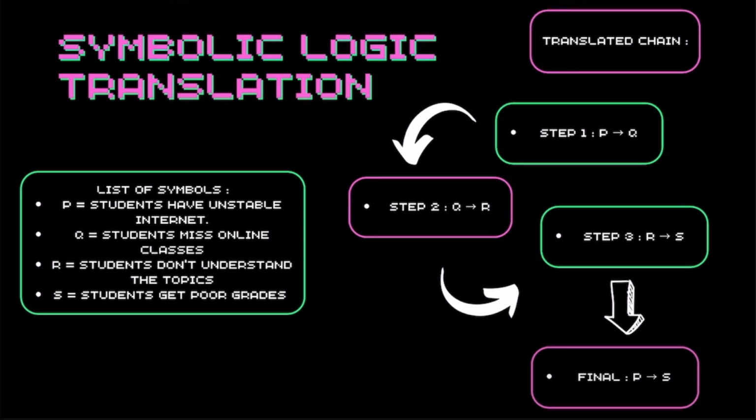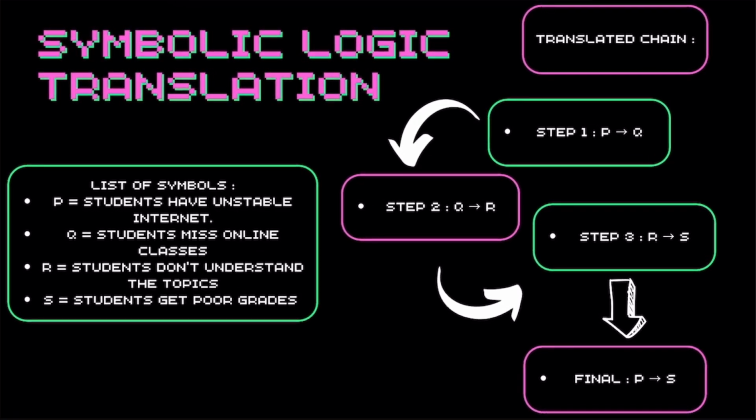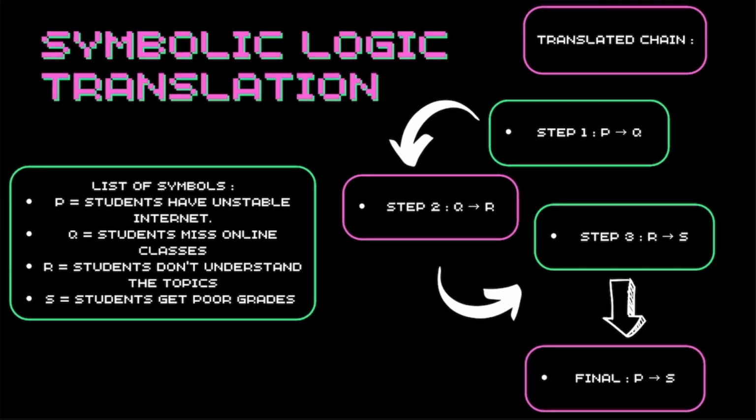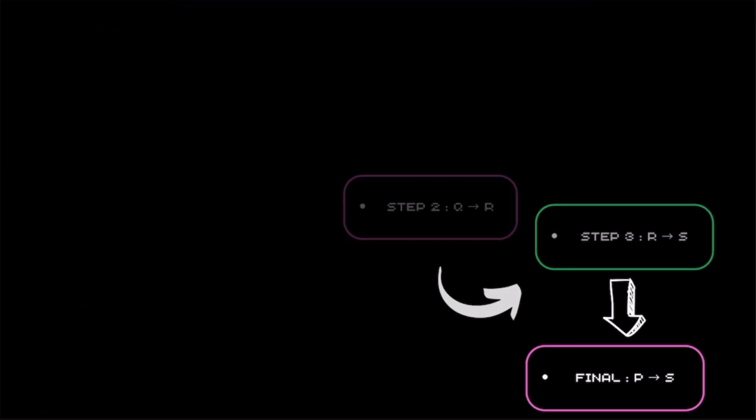Let's summarize the chain using symbolic logic. P implies Q, Q implies R, R implies S, therefore P implies S. This shows how logical reasoning connects everyday observations into a meaningful conclusion.